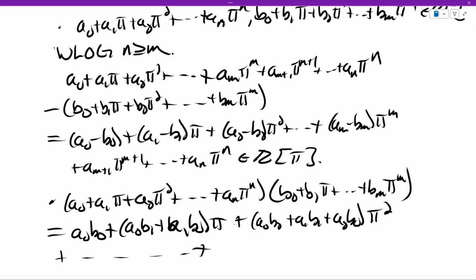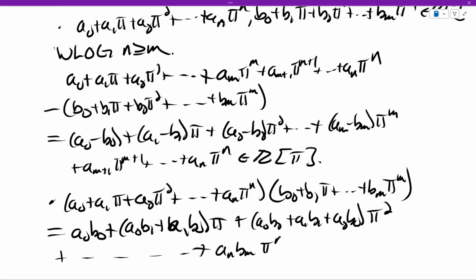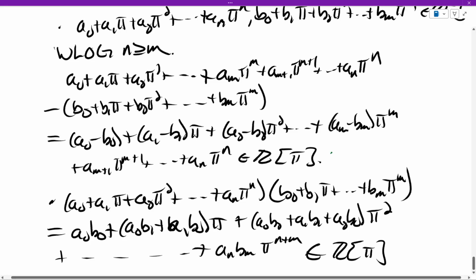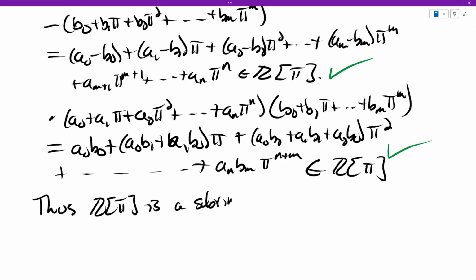And you keep doing that. There's a general formula that we'll talk about later. And then the biggest degree term you're going to get is this last term. So what's that? That's an bm pi to the n plus m. Now the point here is that what we get as our coefficients are finite sums of products of integers, and that's still an integer. So this is certainly still in Z adjoin pi. So we did close under subtraction, and this is closed under multiplication. Thus, Z adjoin pi is a subring of C. It's a weird subring.